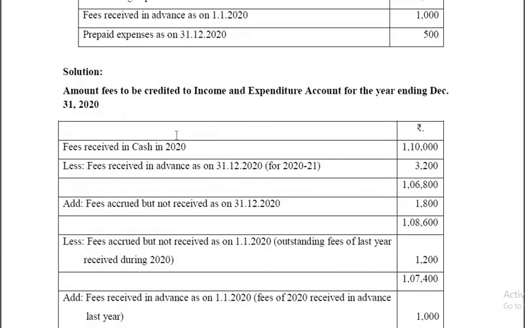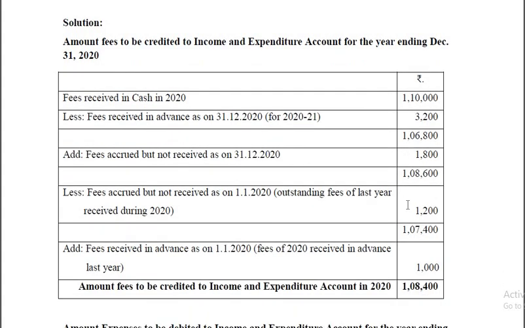See the calculation here. Fees received. First we are taking the fees received, and what is the amount to be credited to income and expenditure account after all adjustments, that you have to find out. So fees received in cash, 1,10,000. See, fees received in advance during the year, and it is for next year. That's not the income of this year, therefore deducted. Fees accrued but not received. That is the income of this year, but you have not received. Whether you have received or not, that should be added as long as it is the income of current year.